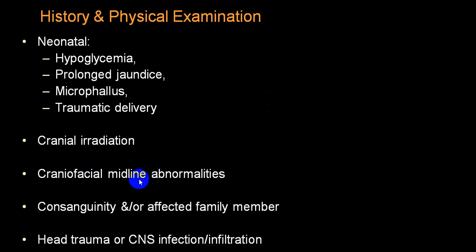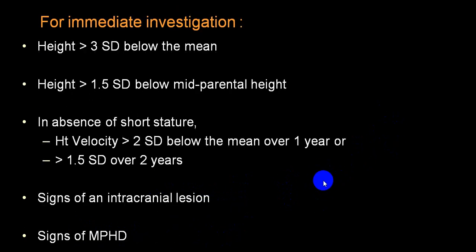You can have craniofacial midline abnormalities, and a strong family history. You can have a history of trauma, CNS infection, infiltration, which can produce destruction of the pituitary gland or hypopituitarism.